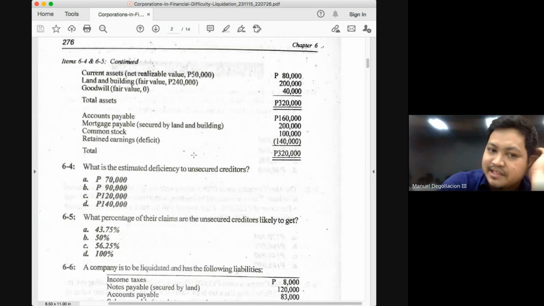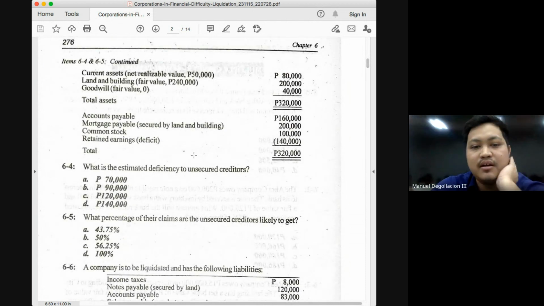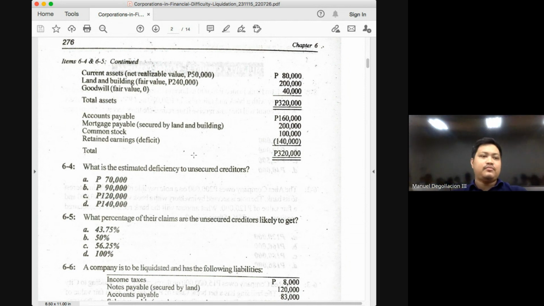Question for problem 6-5 is what percentage of their claims are the unsecured creditors likely to get? Okay, we will now have to learn how to compute for the recovery rate. Basically, recovery rate is simply your assets available for distribution divided by your total liabilities. Assuming no secured creditors, assuming no creditors with priority, your recovery rate would simply be your assets divided by your liabilities. Okay?